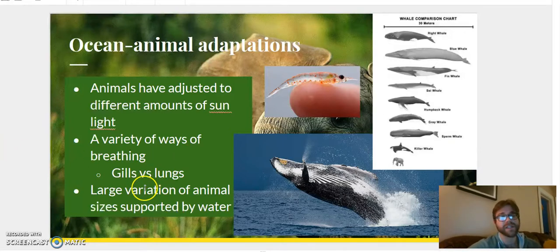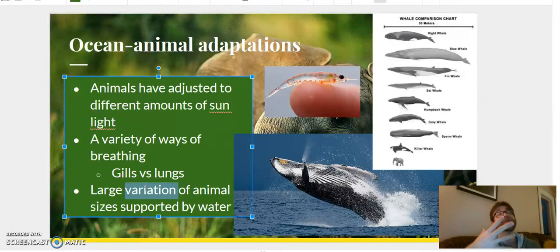But the size variation is what's so cool about ocean animals. Animals here can get huge because the water allows for the animals to get that big. It allows for that kind of weight. And you can see, looking at this size, elephants are huge, but compared to whales, they're pretty tiny. It's because water allows for these bigger animals.